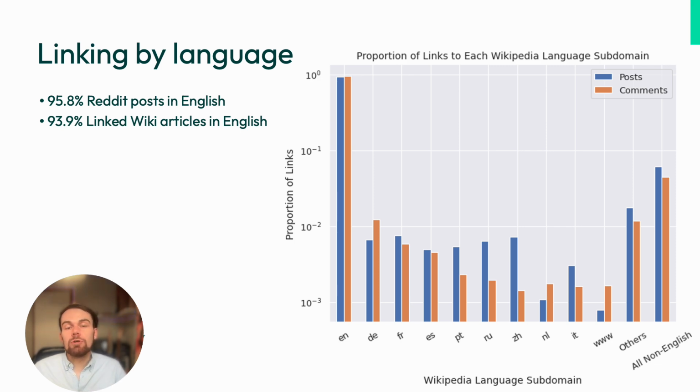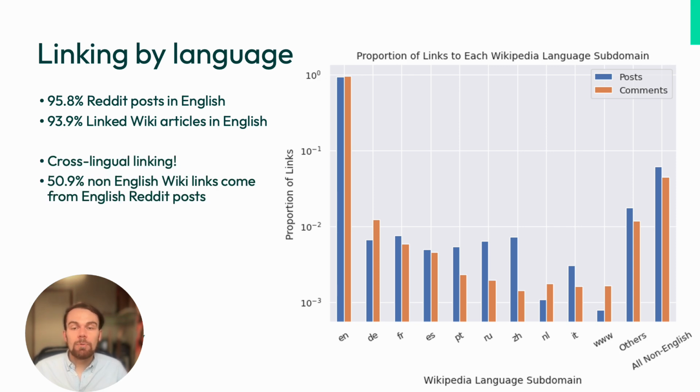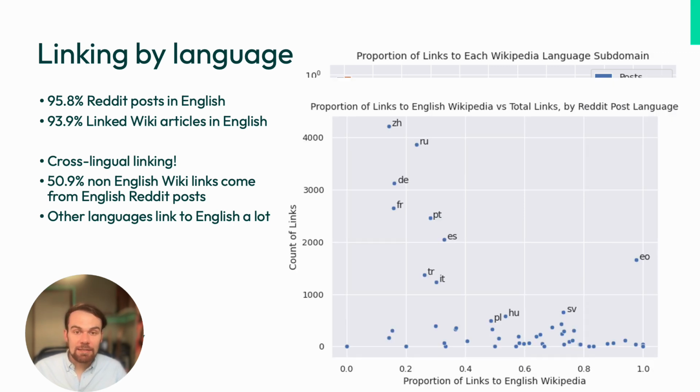However, we also see some cross-lingual linking. Over half of non-English Wikipedia links come from English Reddit posts. And other languages on Reddit also link to English Wikipedia a lot, as we see in this figure here. Some language Reddit posts link to English Wikipedia a majority of the time. Even other large languages link to English Wikipedia maybe 20% of the time. This suggests knowledge gaps across language editions, or multilingual users comparing different editions.